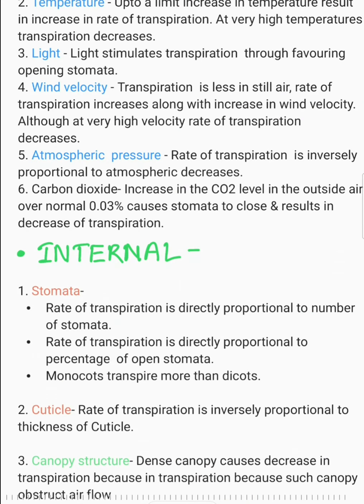Wind velocity: transpiration is less in still air. The rate of transpiration increases along with an increase in wind velocity, although at very high velocity, the rate of transpiration decreases. Why do we use a fan? Because a fan circulates the air in our rooms, so the flowing wind keeps us cool and we feel relaxed.